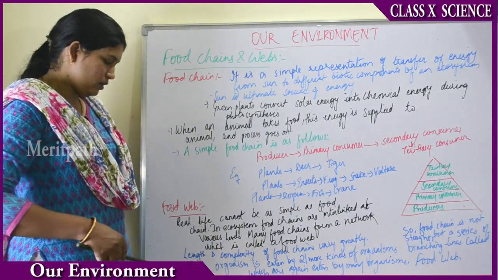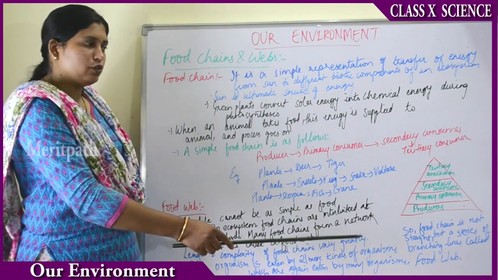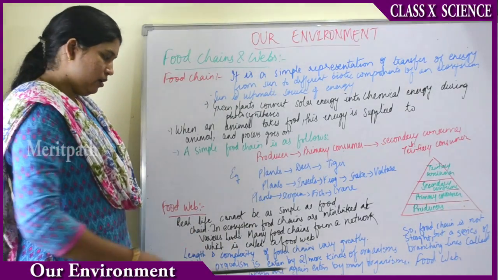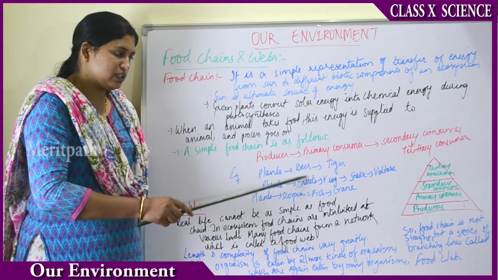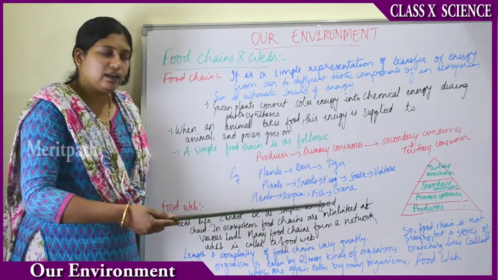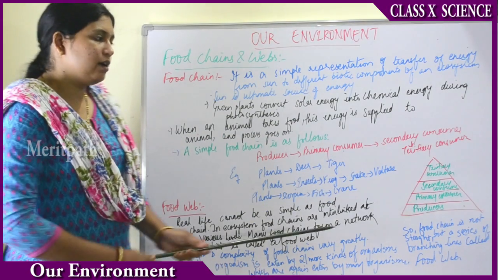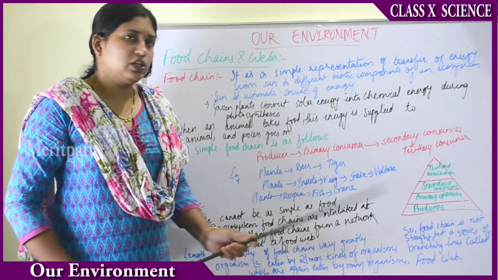Each organism is eaten by two or more kinds of organisms. That is, plants are eaten by different types of organisms, and these organisms which eat plants are again eaten by many kinds of organisms. So what we can say is, a food chain is not straight but a series of branching lines.